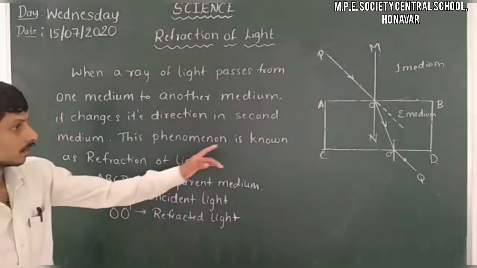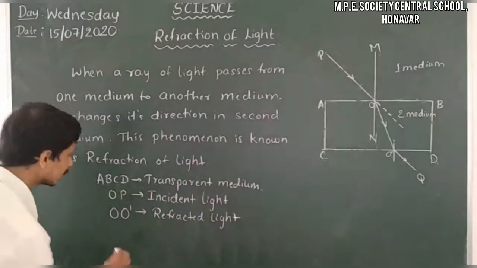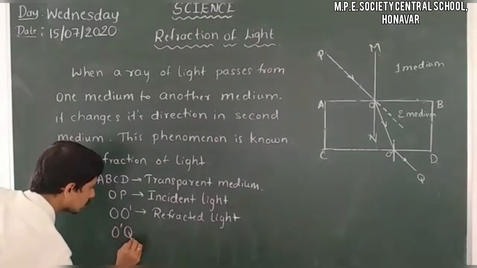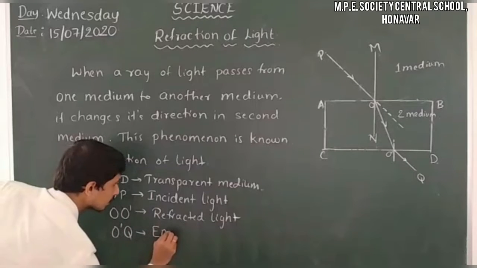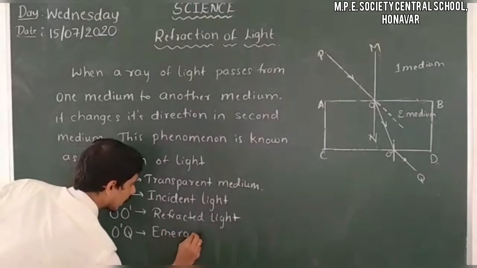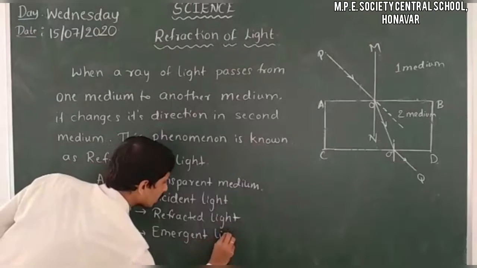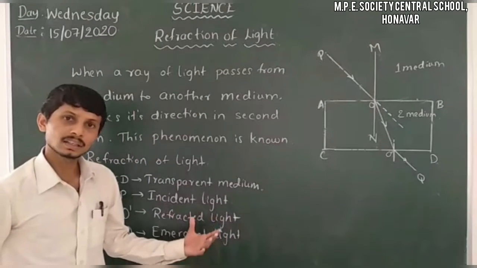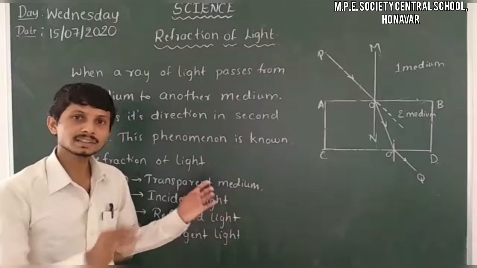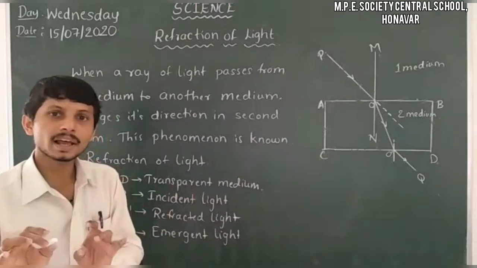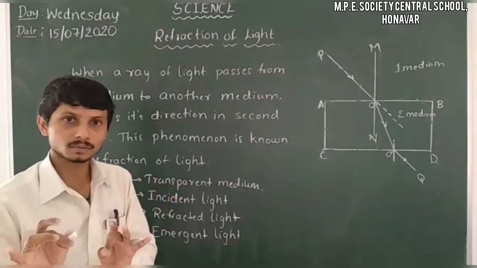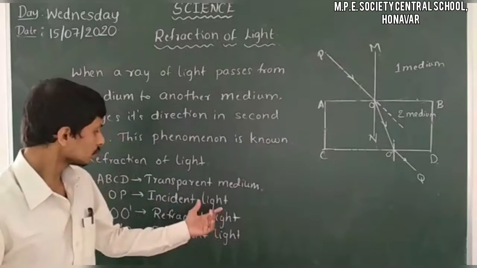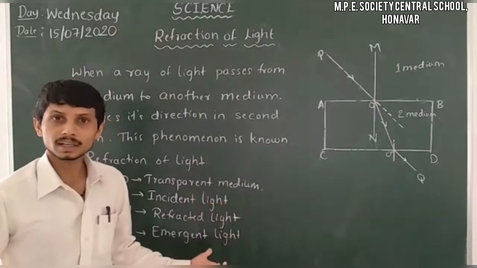Then O dash Q is the emergent light, or ray we can use here. Instead of light we can consider ray here. Ray means only one ray of light. So here we can take light or ray also.